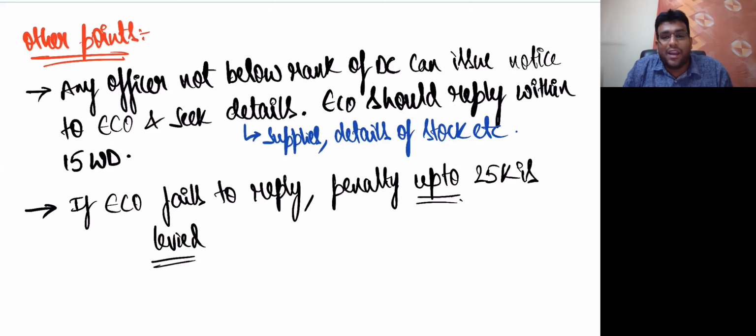So on our net figure we will charge TCS, and that TCS to be paid to the government by 10th of next month. And they'll file a return called GSTR 8, and that GSTR 8 and the GSTR 1 both will definitely be matched. That's it, my dear friends. That's the end of story for the concept of TCS.